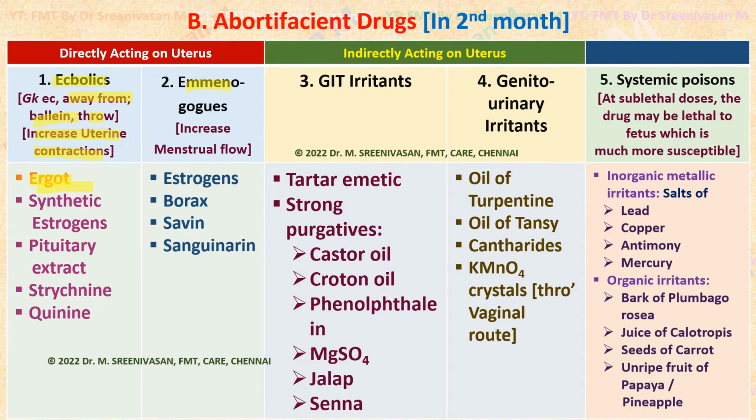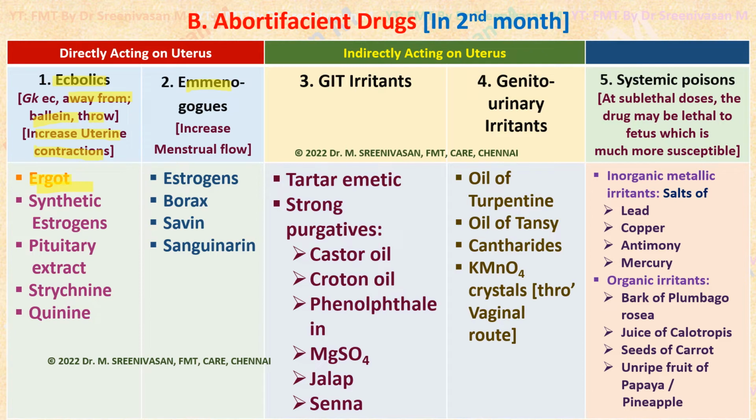Coming to emmenagogues, though the site of action is on the uterus like ecbolics, they differ from ecbolics by their mechanism of action. These drugs will cause uterine congestion, severe uterine congestion leading to increased menstrual flow, increased bleeding.